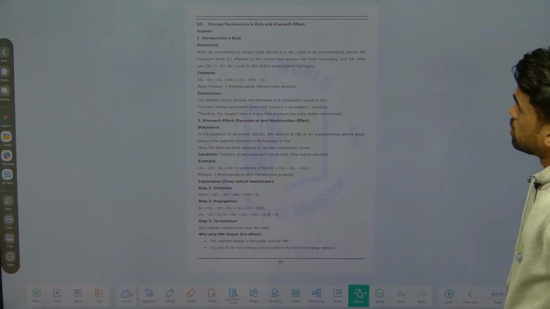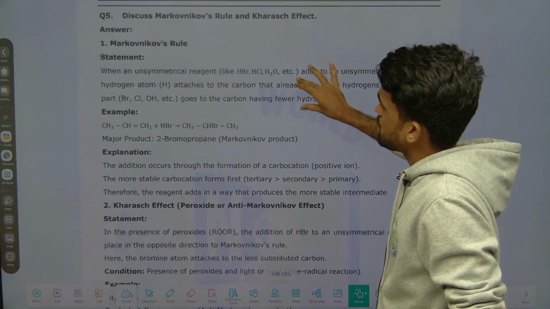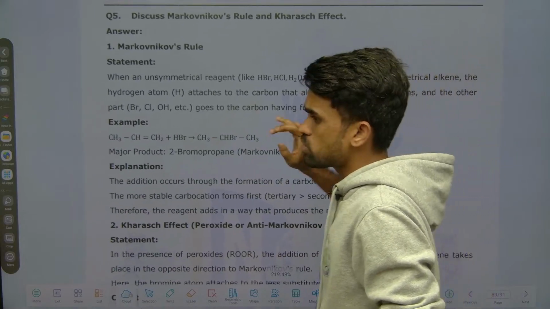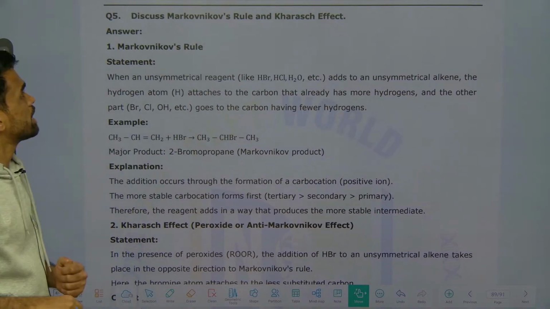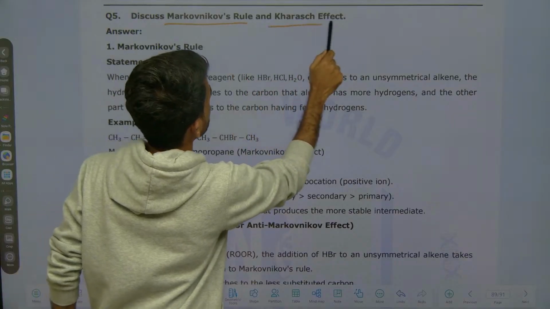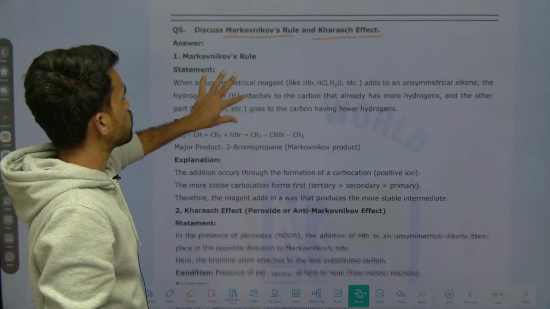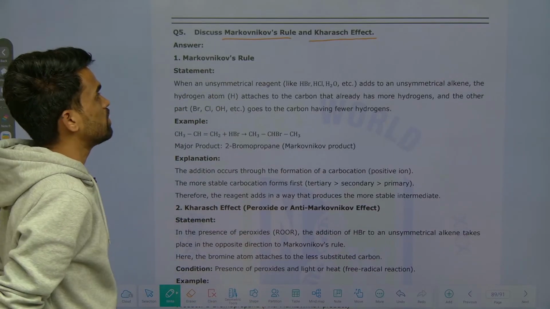We'll move forward with one more question here. Again, this is a very important statement, because it is useful not only for your IPE but also for EAP set, JEE, NEET exams. They are saying: explain or discuss Markovnikov rule and Karash effect, or instead they may say anti-Markovnikov rule. Markovnikov rule and anti-Markovnikov rule or Karash effect is what they will ask in the exam.